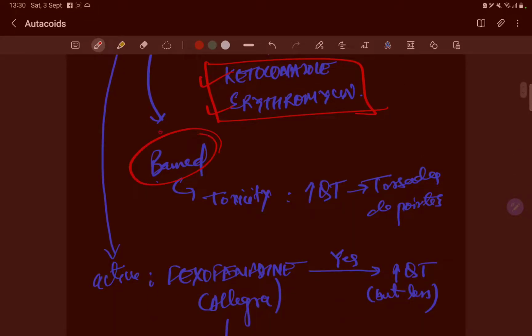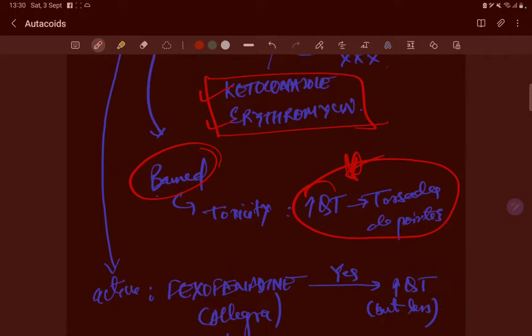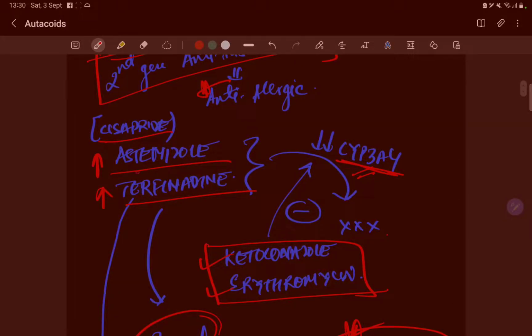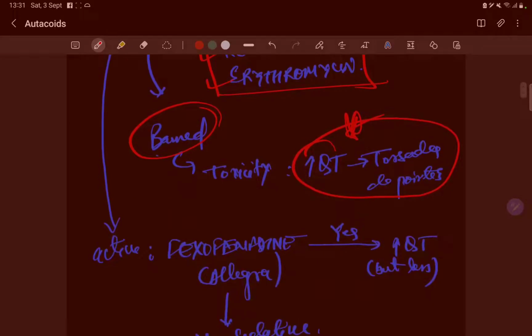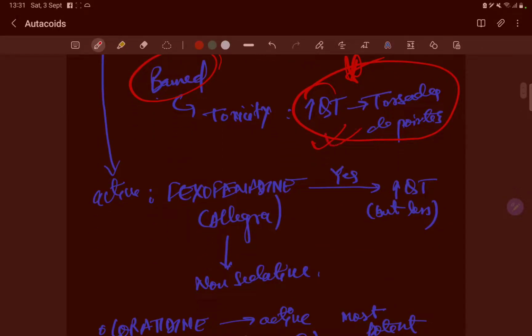Now these are banned because of QT prolongation or torsades de pointes. These are the CAT drugs: cisapride, astemizole and terfenadine. These CAT drugs increase QT prolongation in the ECG, causing arrhythmia, torsades de pointes.